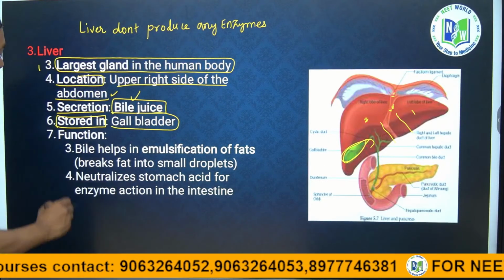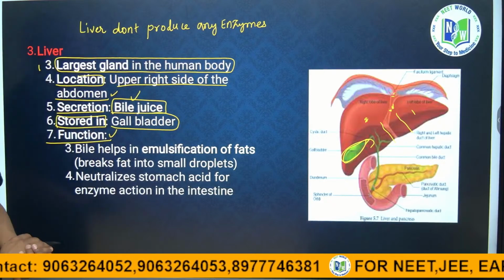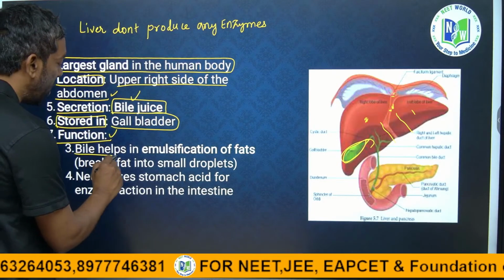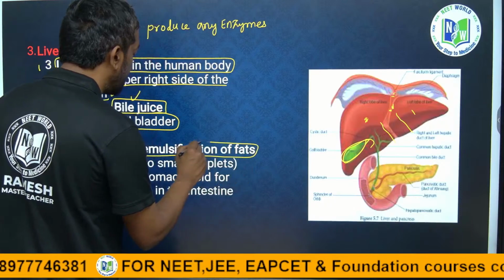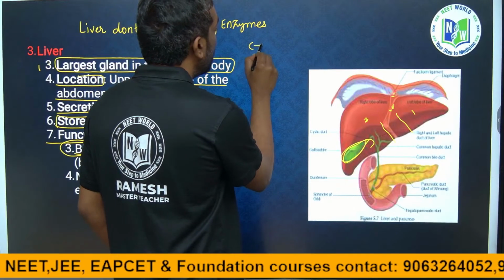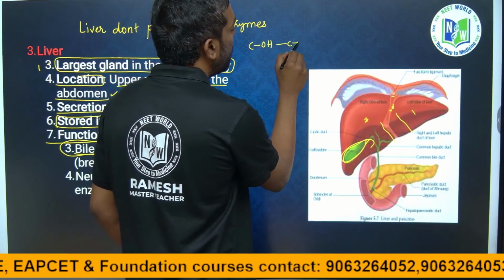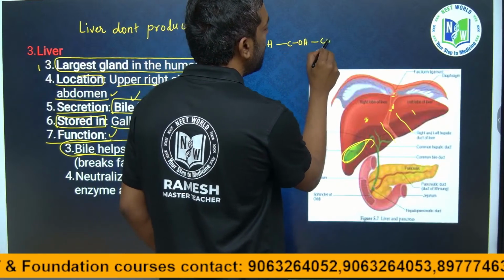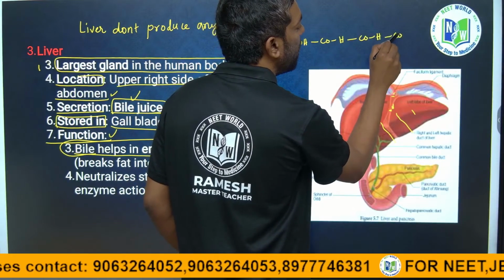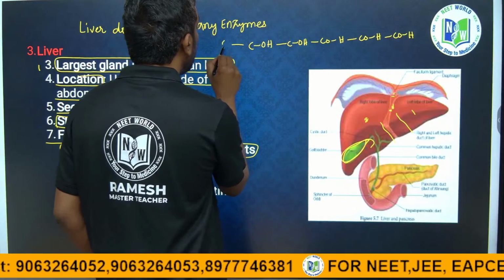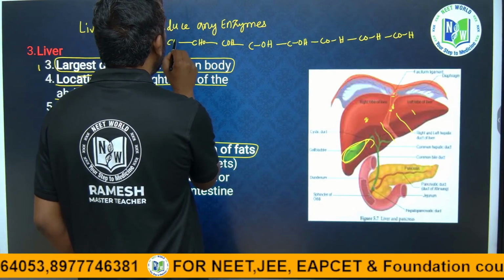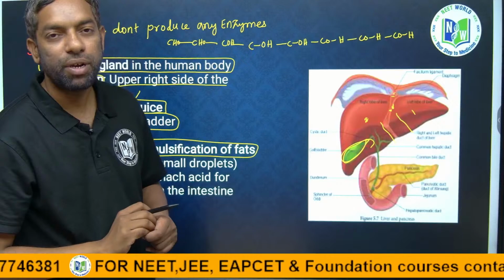What is the function of the bile juice produced in the liver? Bile helps in the emulsification of fats. As I told you, fats are carbon hydrogen chains, which are very long in nature. This is a long chain, and it cannot be digested as it is.